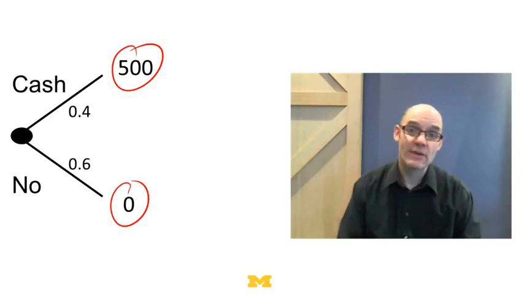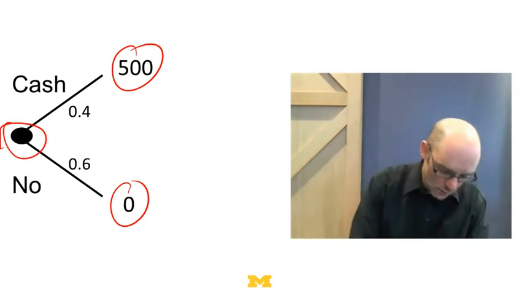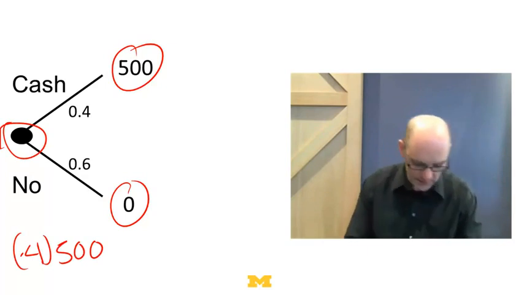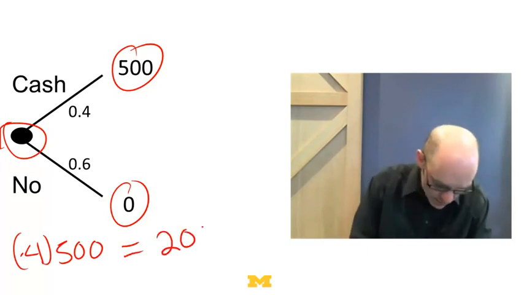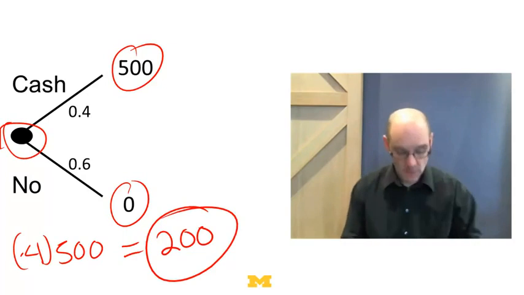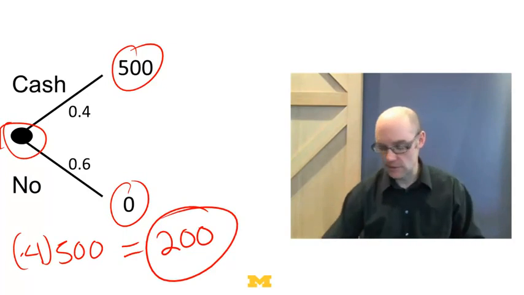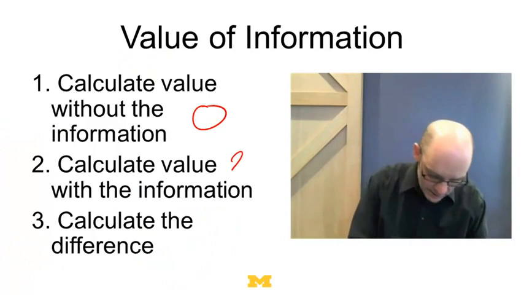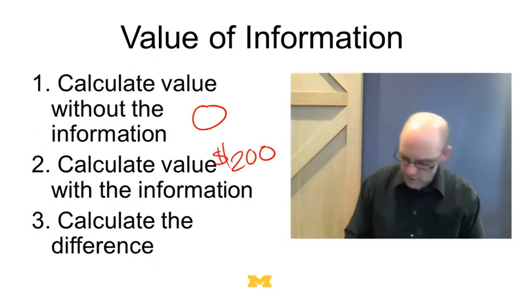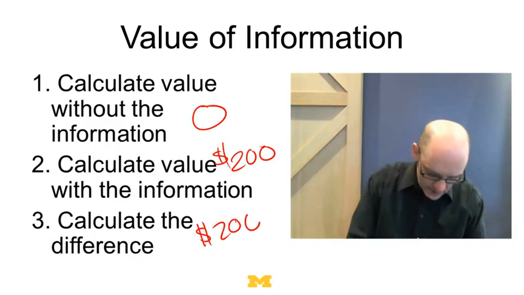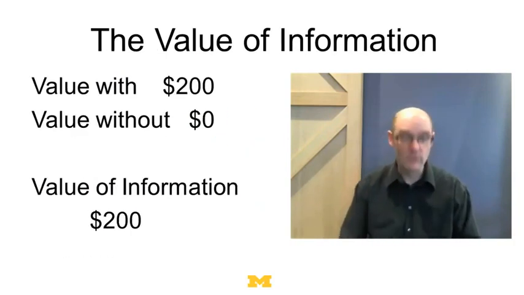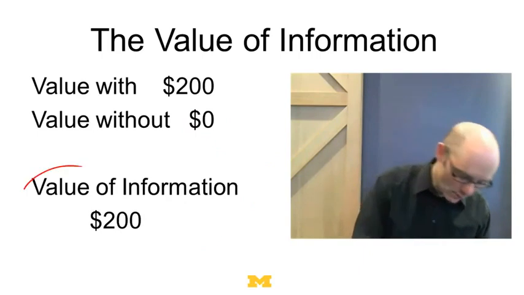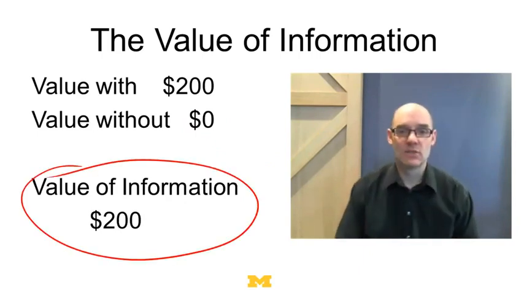So what's the value if I knew this information first? Well, 40% of the time I get $500, and 60% of the time I get nothing, so it's worth $200. So with the information, my expected value is $200. Let's go back. The value without the information is 0. The value with the information is $200. The difference is $200. So therefore, the value of that information is $200.